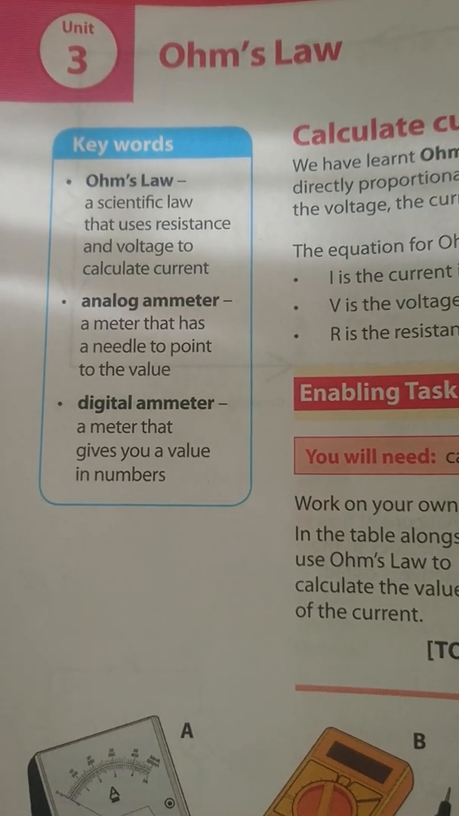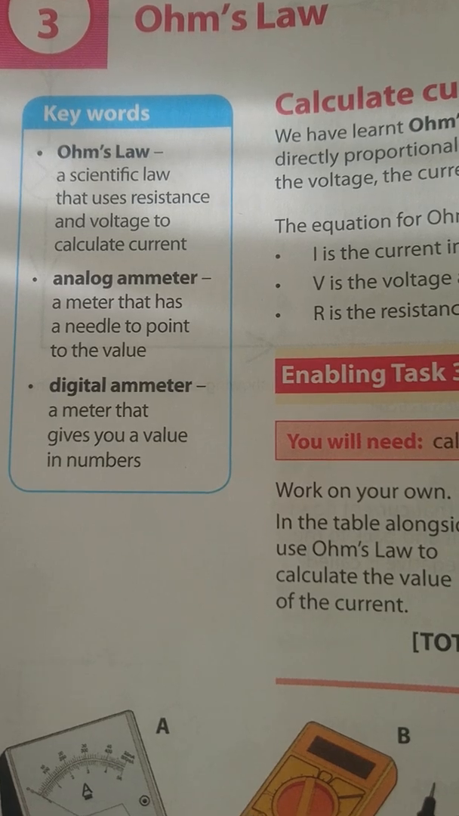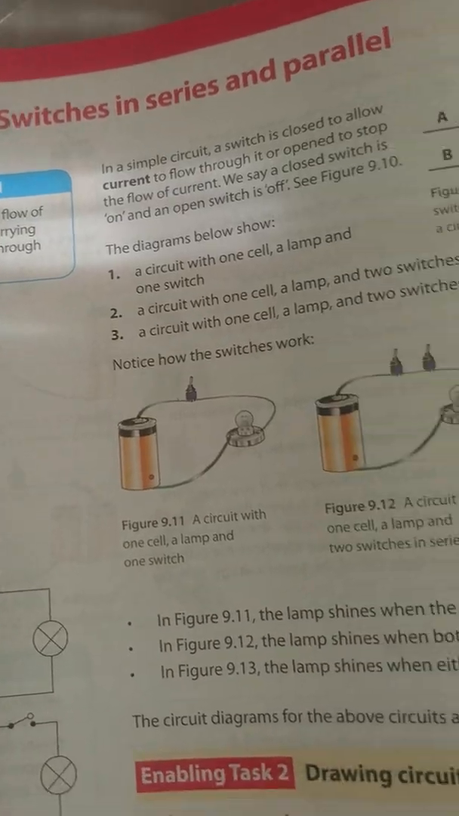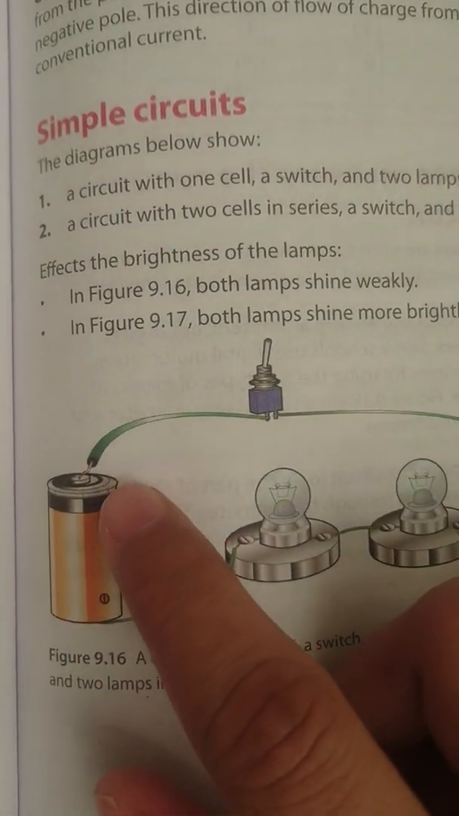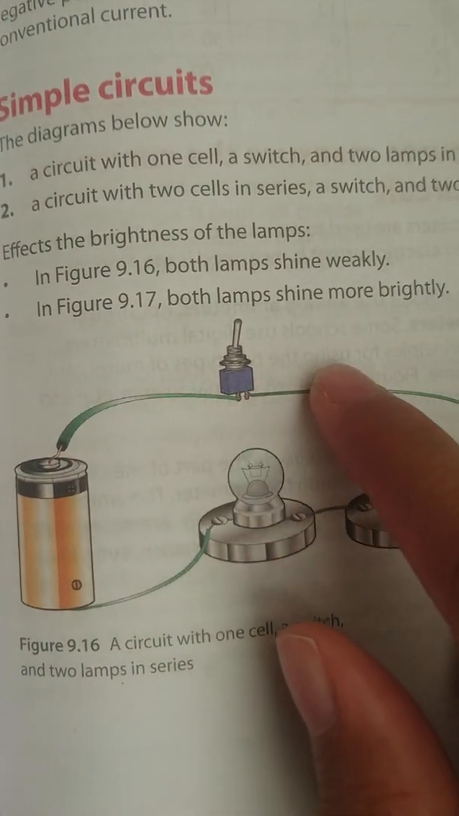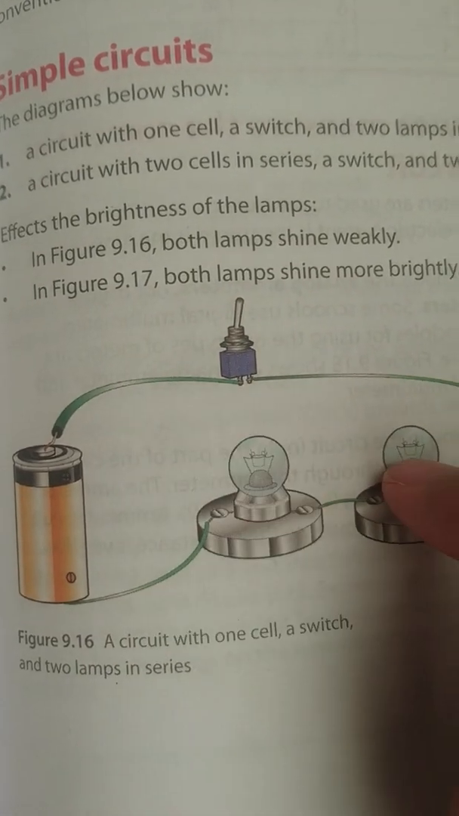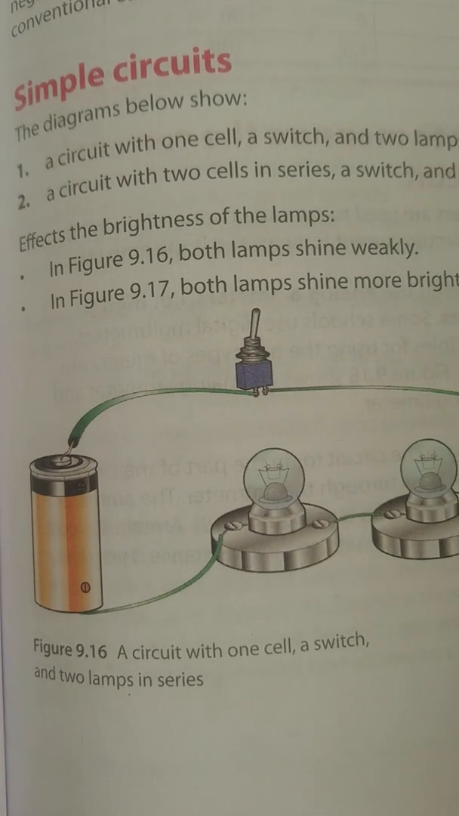Today we are doing Ohm's law. Ohm's law is a scientific law that uses resistance and voltage to calculate current. Now, let's look at an example of a circuit. Current is the electricity that is flowing, right? It's flowing through the circuit and is lighting up all of the bulbs. You understand? It's what makes a circuit work.